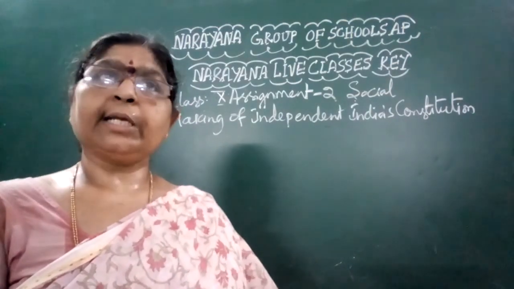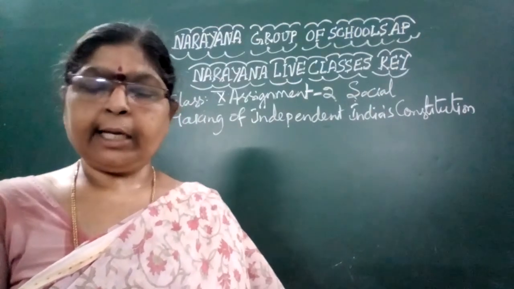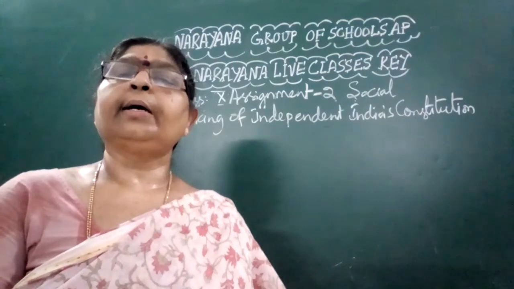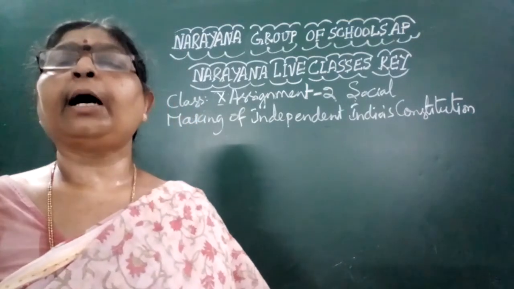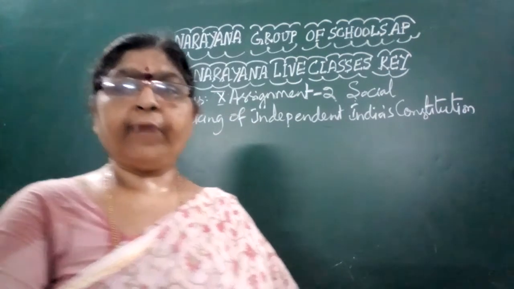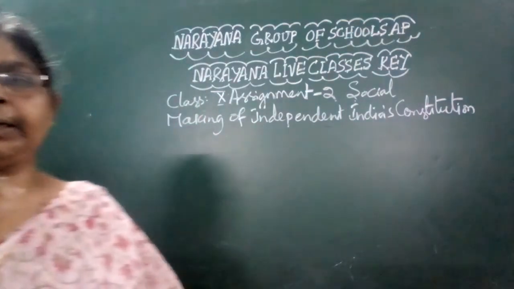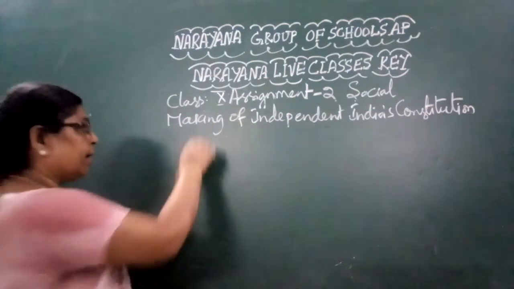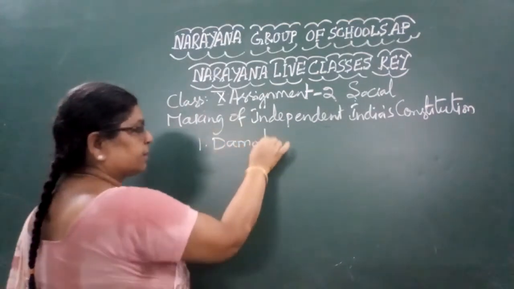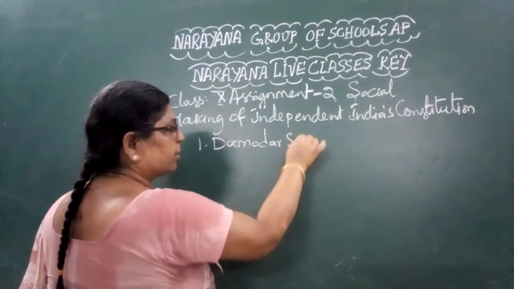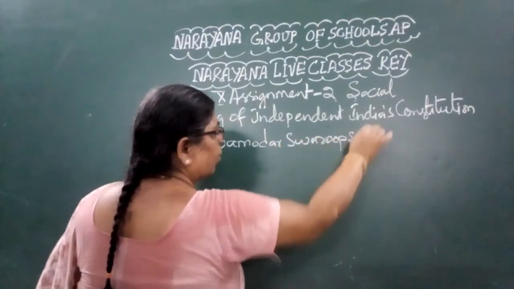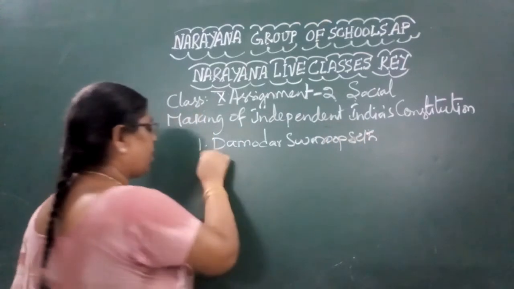Now based upon these criticisms, the first question is: identify the leader who criticized that the makers have forgotten the centrality of villages. Who made that particular comment? That is Damodar Swarup Seth. He is the one who made that comment.